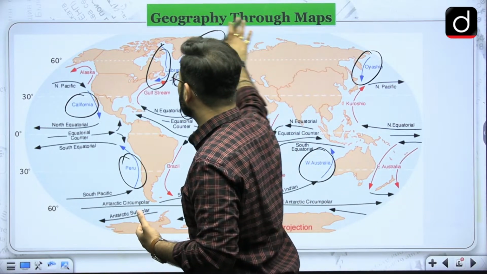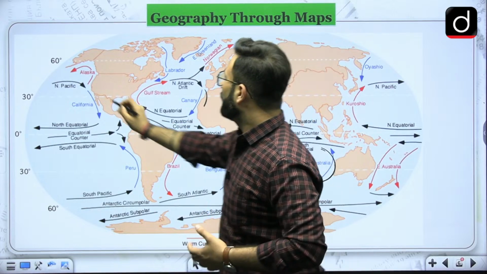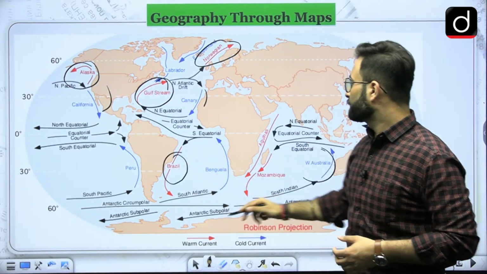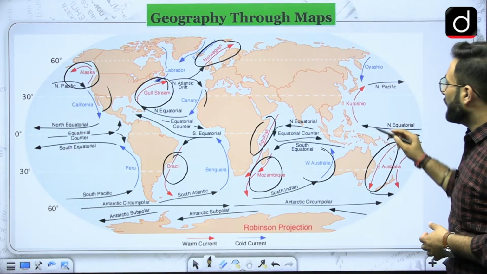Now coming to the warm currents, here you can see Alaska current, then Gulf Stream, Norwegian, Brazil, Agulhas, Mozambique, and if you look at this Eastern Australian current and the Kuroshio.